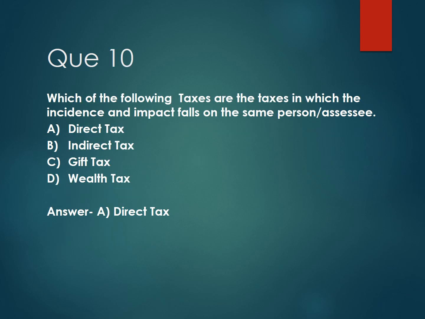Then next, question number 10. Which of the following taxes are the taxes in which the incidence and impact falls on the same person or assessee? And four options are option A, direct tax, option B, indirect tax, option C, gift tax, and option D, wealth tax. And the correct answer is option A, direct tax.